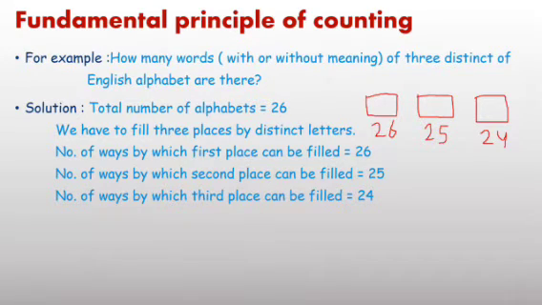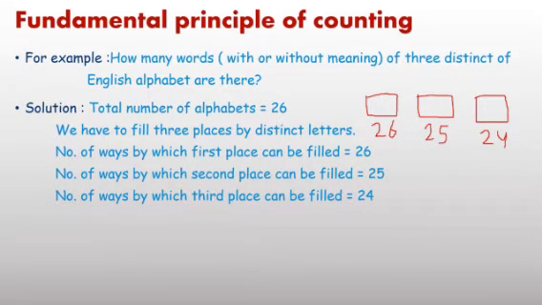Second operation you are going to perform after completion of first. After completion of first means after writing first letter at first place, any one letter. Then second operation means you are going to fill second place from 25 letters. If second operation is over, then third step means third place you are going to write third letter in 24 ways.